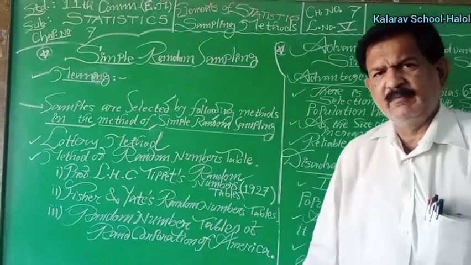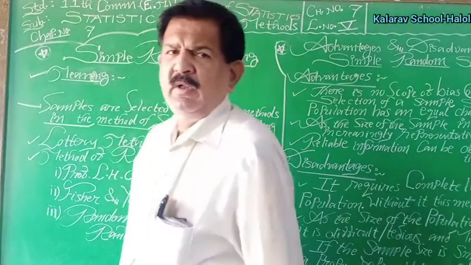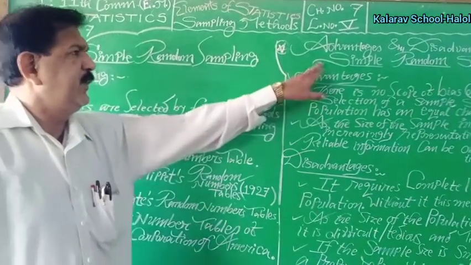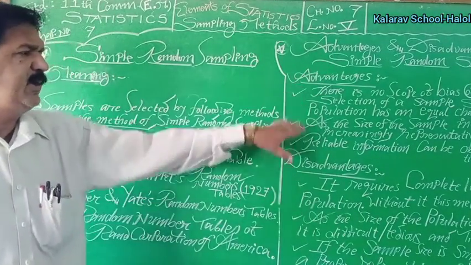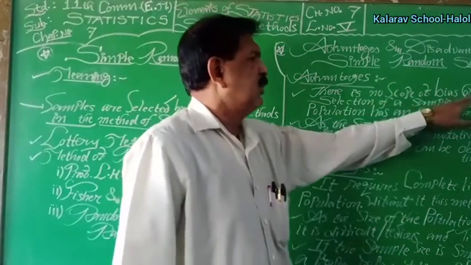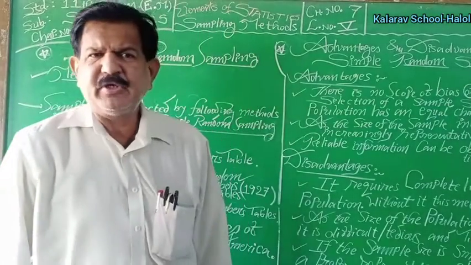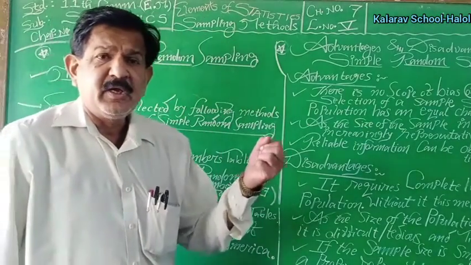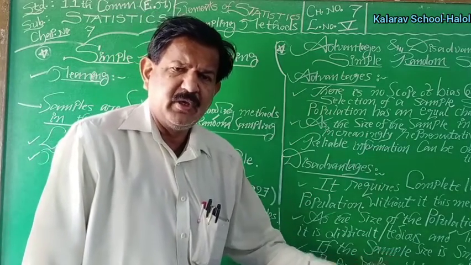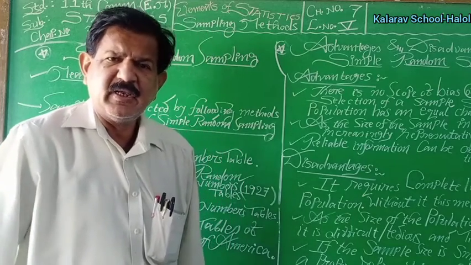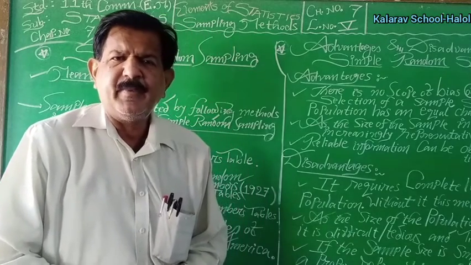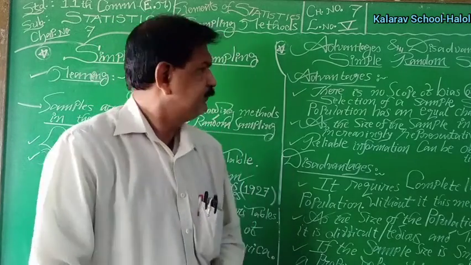This part we have seen, but today we take a little more about the merits and demerits, or advantages and disadvantages, of the simple random sampling method. What are the main advantages of this method? There is no scope of bias or prejudice in the method of selection, because a complete list is available, and each and every unit of the population has an equal chance of being selected as a sample, and that is why sampling can be made without any bias or prejudice.